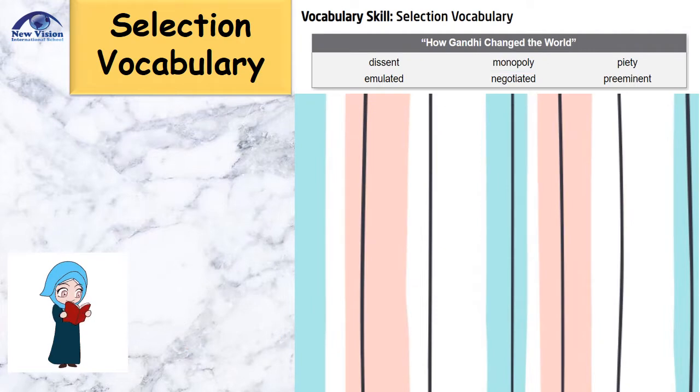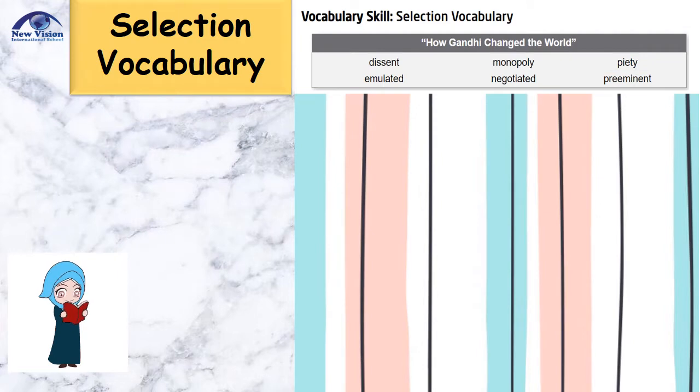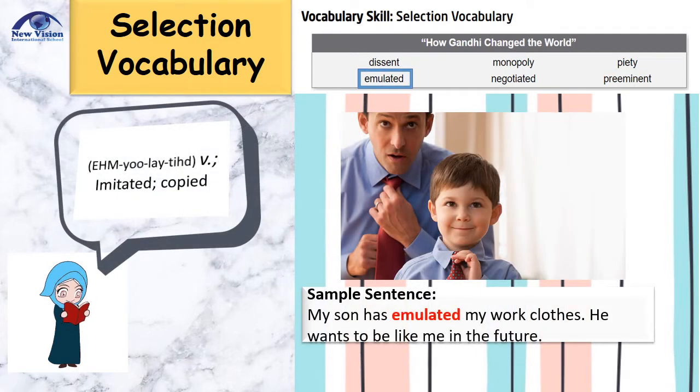Our third word is piety. Piety is a noun that shows strong connection to a religion. Sample sentence: practicing Islam is showing goodness and piety. Fourth word is emulated. Emulated is a verb that means imitated or copied. For sample sentence, my son has emulated my work clothes. He wants to be like me in the future.